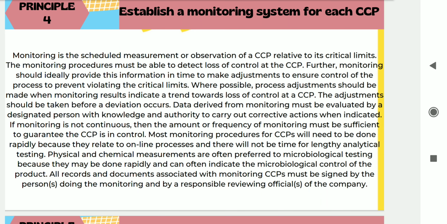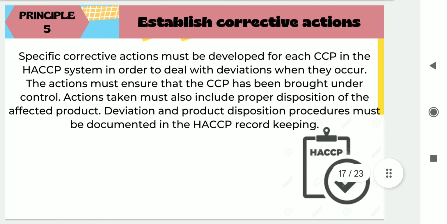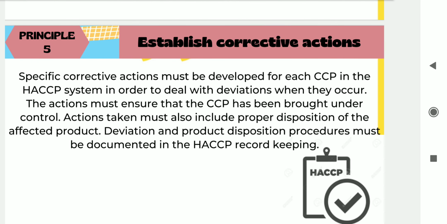All the data should be evaluated rapidly because they relate to online processes and there will be no time for lengthy analytical testing. All the physical, chemical and microbiological parameters must be taken care of, and the records and documents associated with monitoring CCPs must be signed by the person who is doing the monitoring procedure. Specific corrective action must be taken for each CCP in the HACCP system in order to deal with deviations when they occur. The actions must ensure that the CCP has been brought under control.